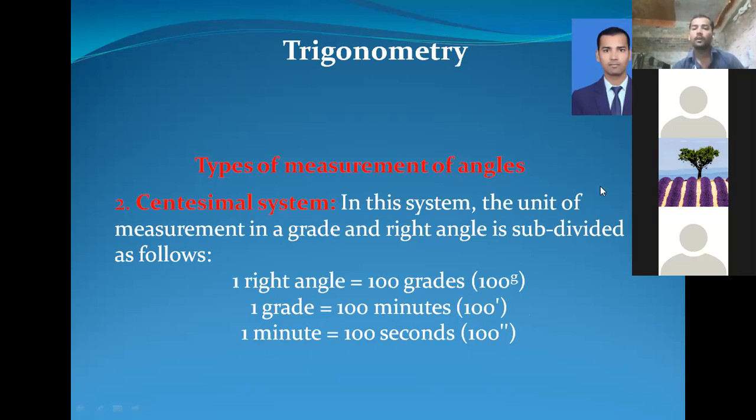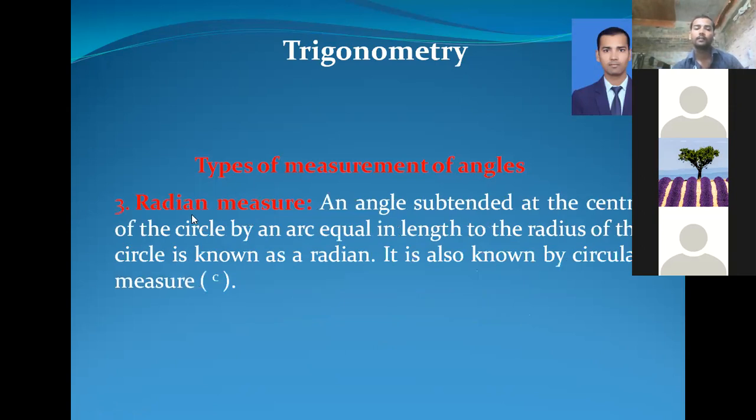And the last one is radian measure. An angle subtended at the center of the circle by an arc equal in length to the radius of the circle is known as a radian. Listen to it carefully.